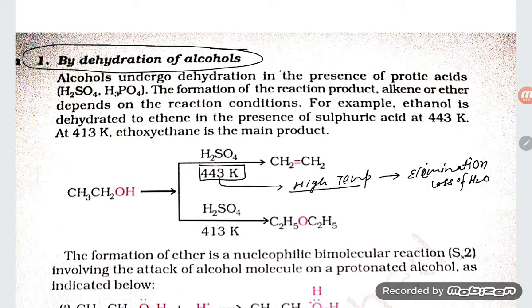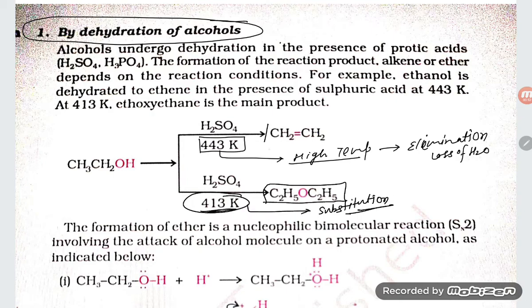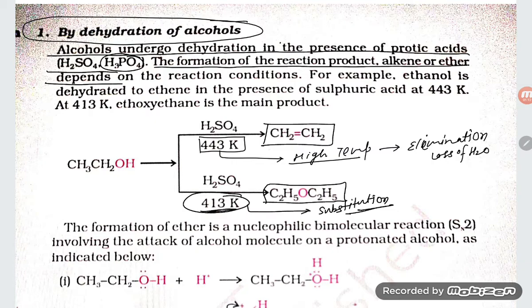But what is happening, students, at a little lower temperature? If the temperature is less, that is said to be the substitution type reaction. Substitution. Okay. So that is how it is being prepared. Here you see diethyl ether at lower temperature, and here alkenes at higher temperature. So what they are saying: alcohol undergoes dehydration in the presence of protic acid. Dehydration means removal of water, like H2SO4 or H3PO4. The formation of the reaction product, alkenes or the ether, depends on the reaction condition.